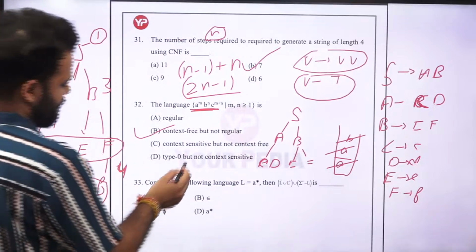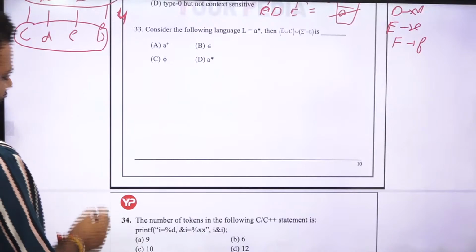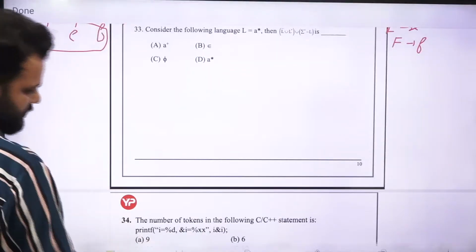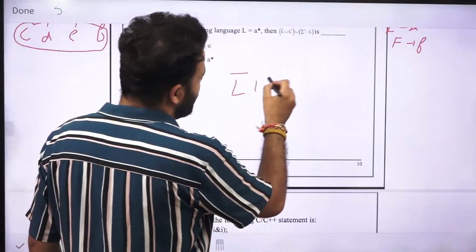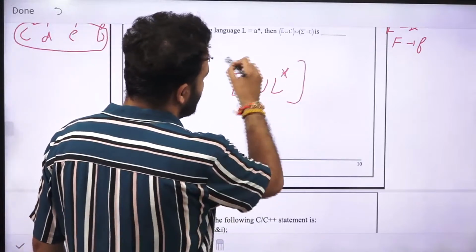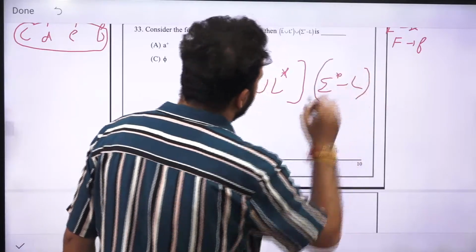Next is, consider the following language A star, and it is saying L bar union L star and sigma star minus L will be equal to what?